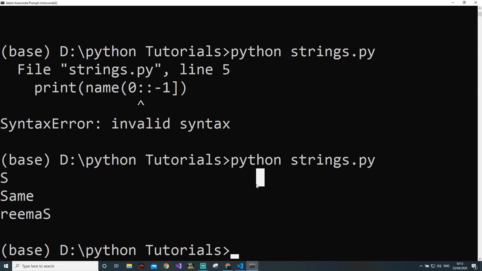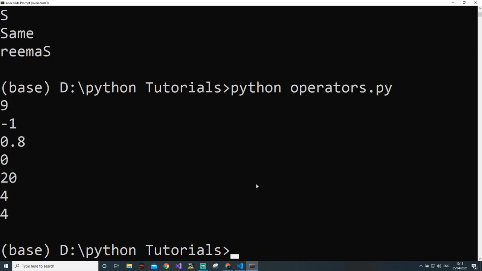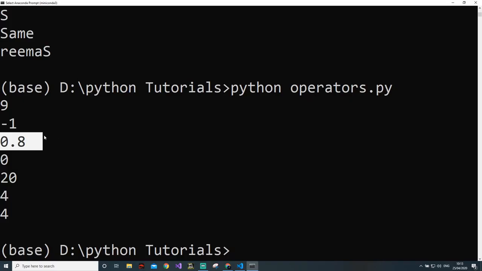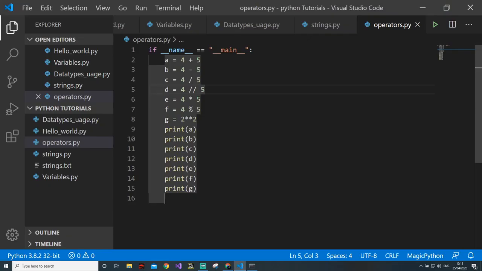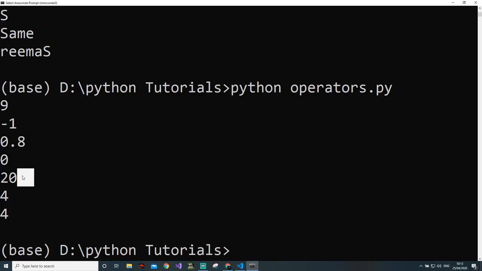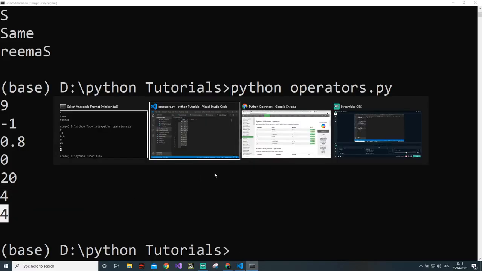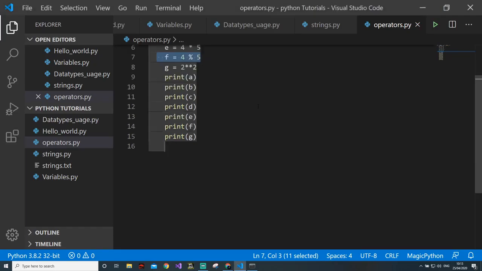Now we just need to print something. See, 4 plus 5 is 9, 4 minus 5 is -1. I told you that this is a float operation, so it will return 0.8. This is an integer operation, so it will return 0. This is multiplication, 20. Then 4 modulus 5 is 4, obviously, and 2 to the power 2 is 4. So these are all the operators that we use.